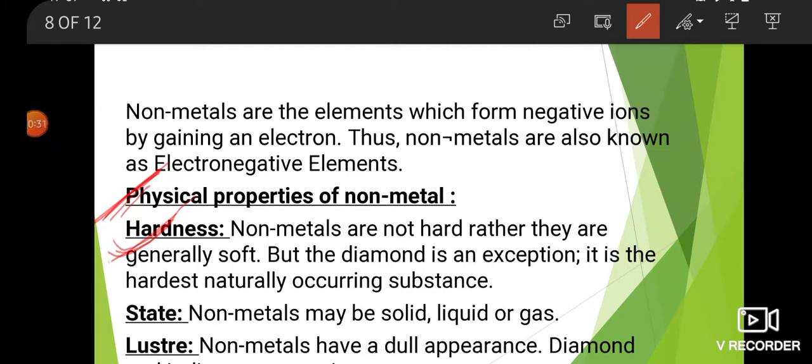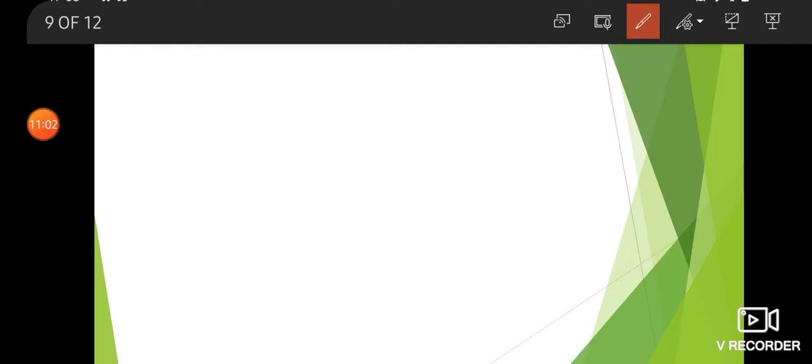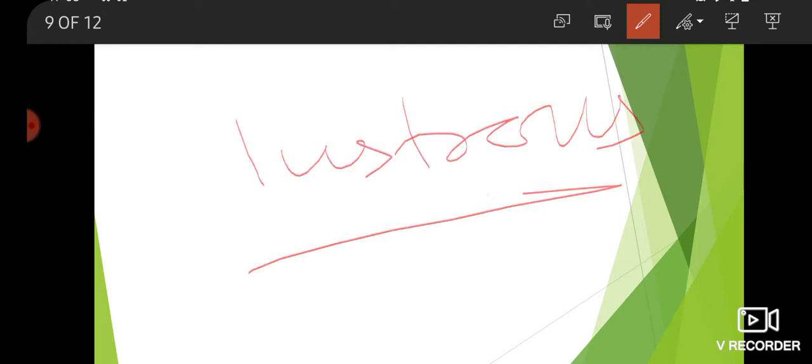Means non-metals are mostly soft in nature. Second, state. Non-metals may be solid, liquid or gas. Next is luster. Non-metals have a dull appearance, but here diamond is lustrous.